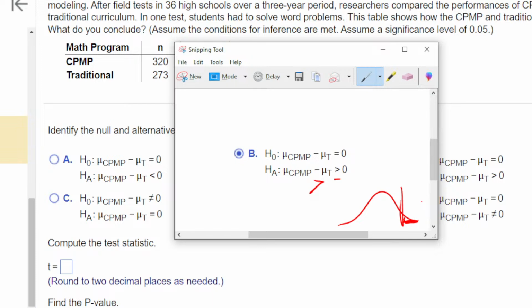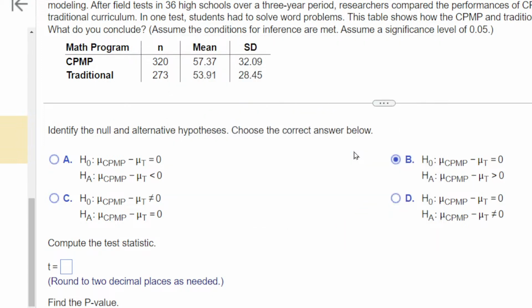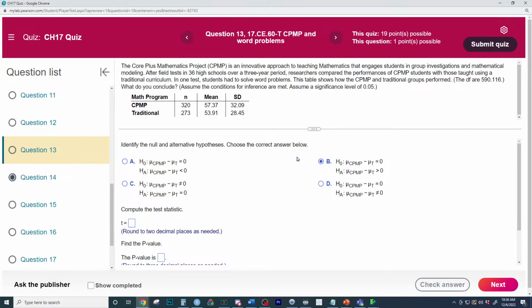It would be B if they were asking, well, it'd be A if they wanted to see if it's lower. So A would test if it's lower, but they want to see if there's a difference. So which one should it be? If they want to see if there's a difference, that doesn't give directionality to it. It's the two-tailed test.